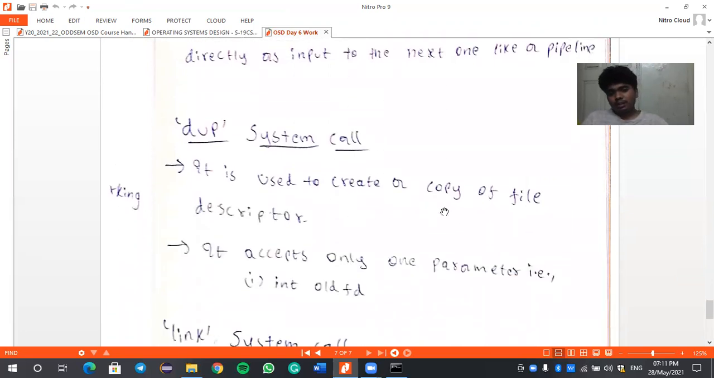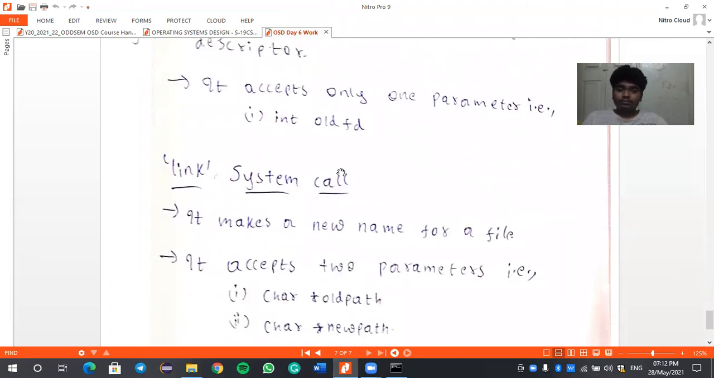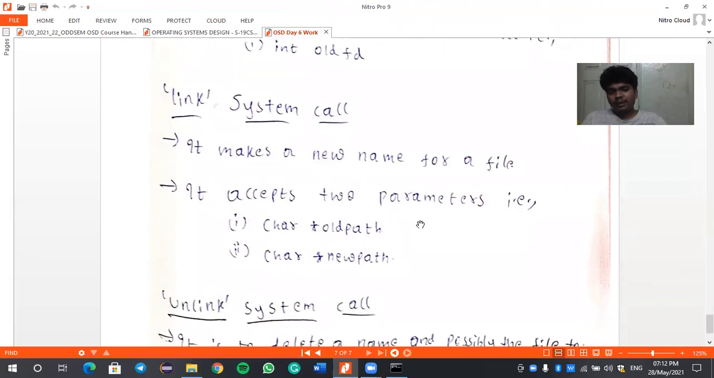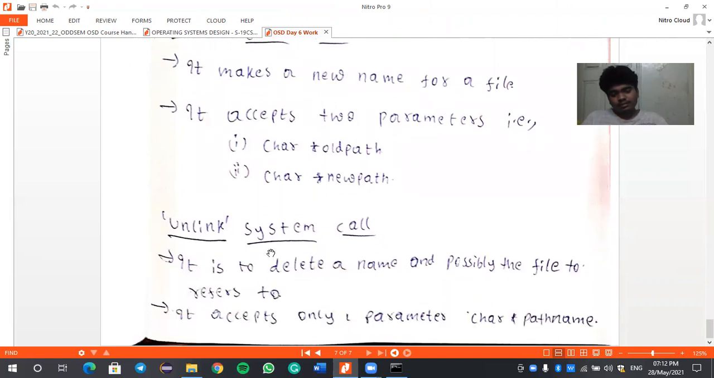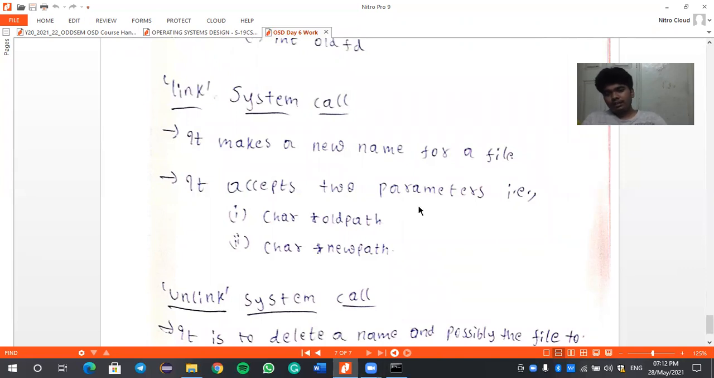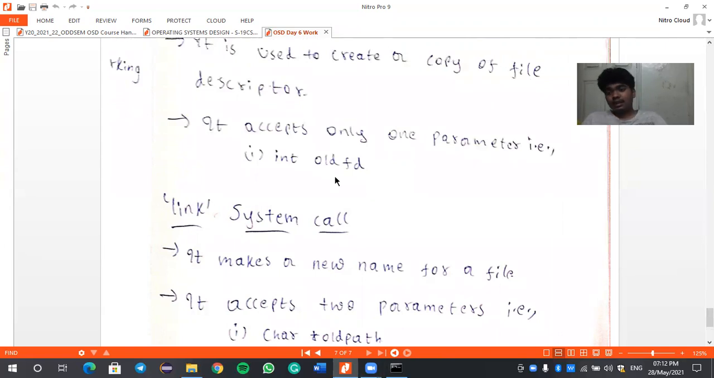The dup system call is nothing but it is used to create a copy of a file descriptor, and it accepts only one parameter, that is the old file descriptor. And then the link system call, it makes a new name for a file. It accepts two parameters, that is the old path and the new path. Unlink is used to delete a name and possibly the file it refers to. It accepts only one parameter, that is known as the path name. So unlink is used to delete a file, and link is used to create a new name for a file. So these are the examples for some of the system calls, and this is the architecture of a system call.